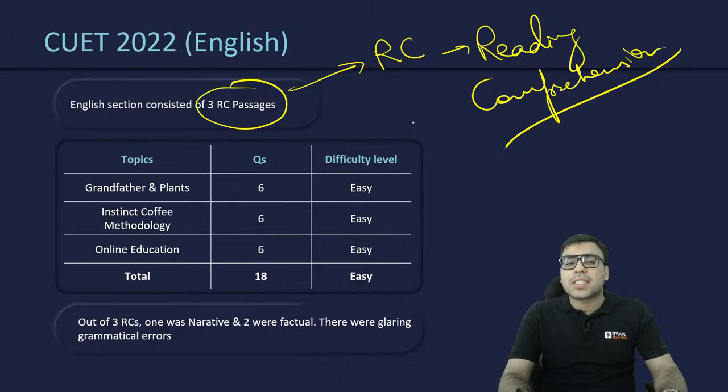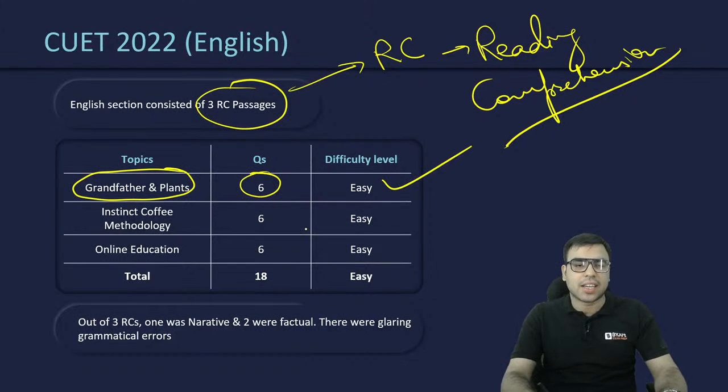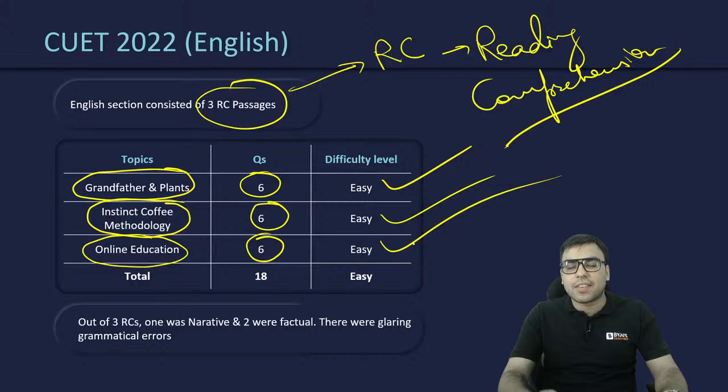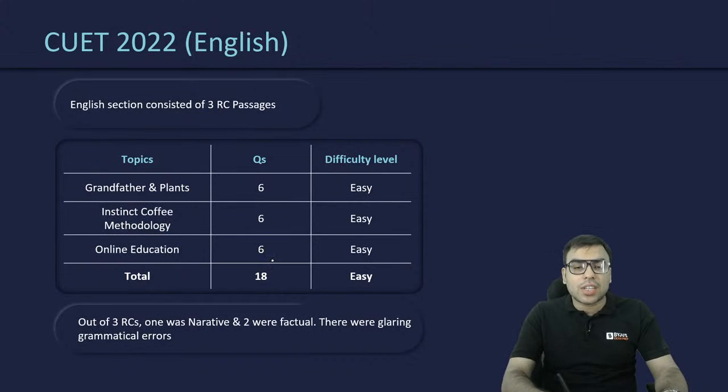So one passage, one topic was about grandfather and plants. 6 questions were there, and difficulty level was easy. Then instinct coffee methodology, 6 questions were there, difficulty level was easy. Then another topic was online education, 6 questions were there, difficulty level was easy. So in total 18 questions were there and the difficulty level was easy.